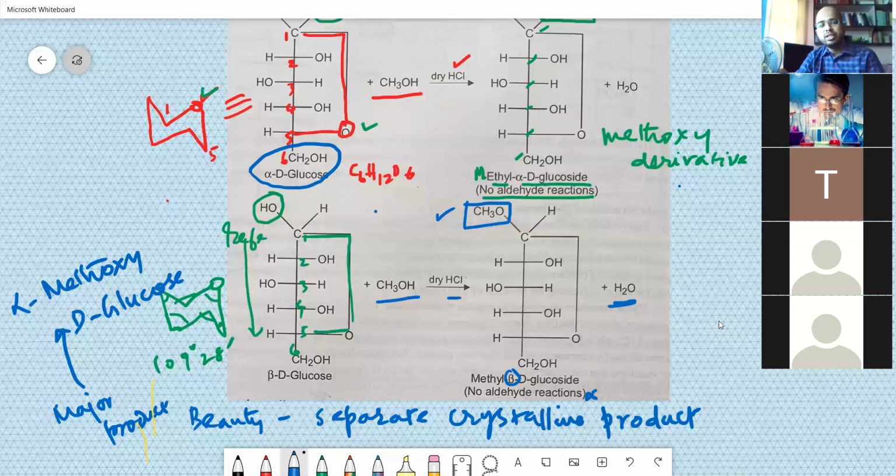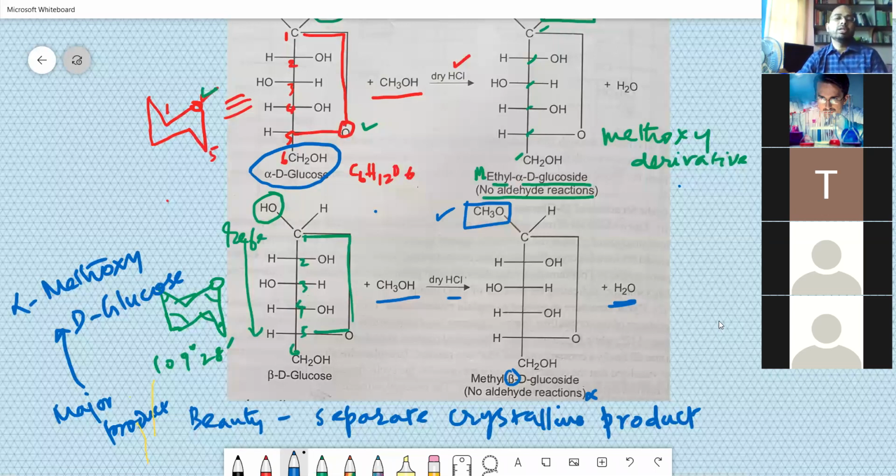That is why you might have seen that in the organic preparations in the lab, when you prepare the crystalline sample, you also submit along with the crude sample. You have to prepare a methyl derivative or you prepare an acetyl derivative. Why? Because it gives more crystalline product.